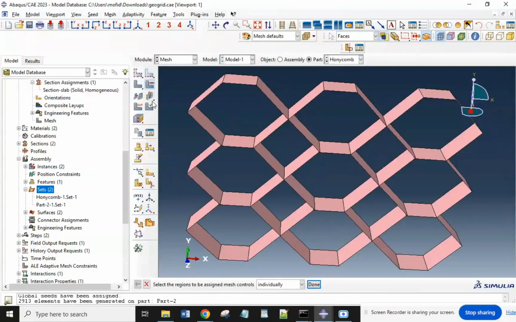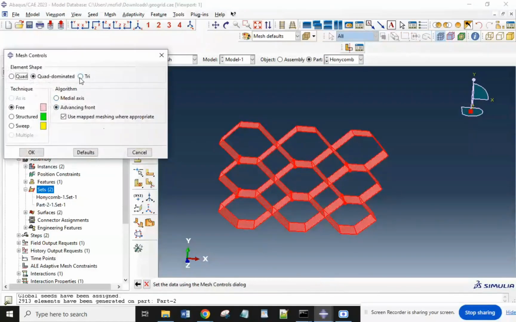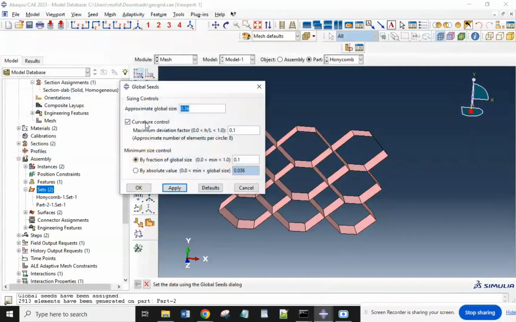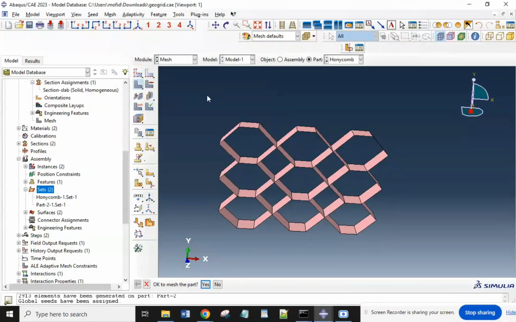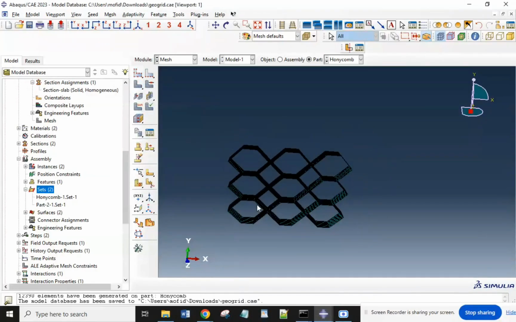And for concrete, again, we use quad dominated, and the size is 0.36, it's okay. So we have meshed both parts, and we go again to the load.